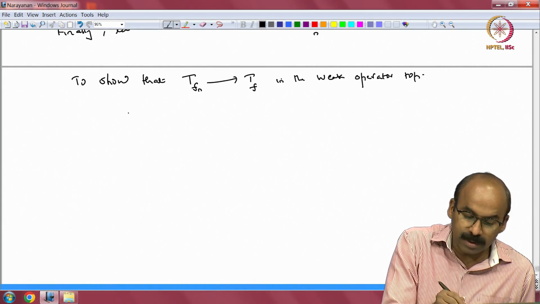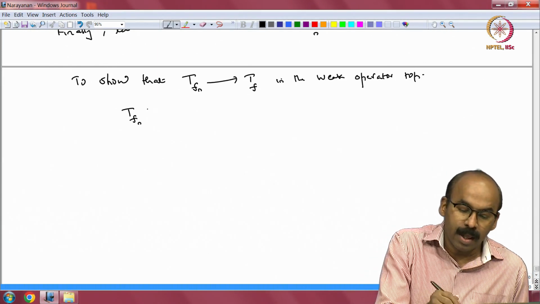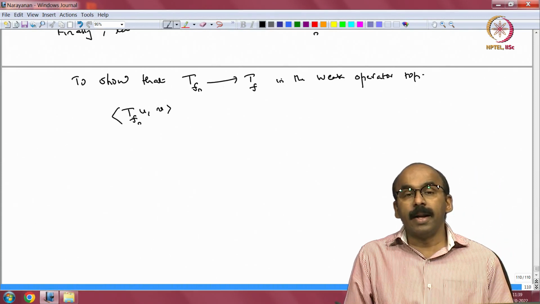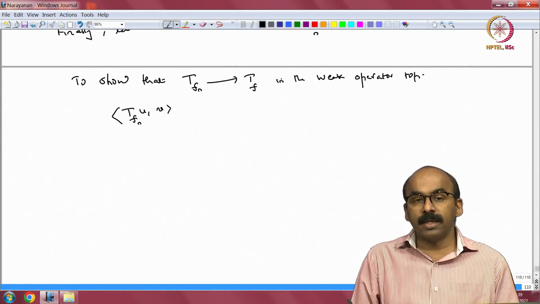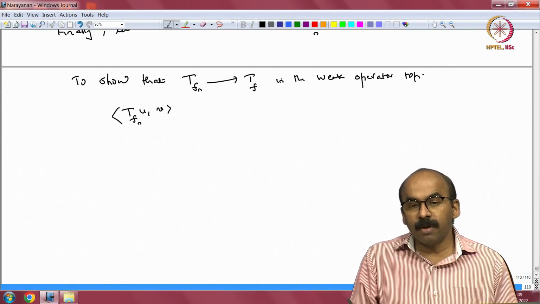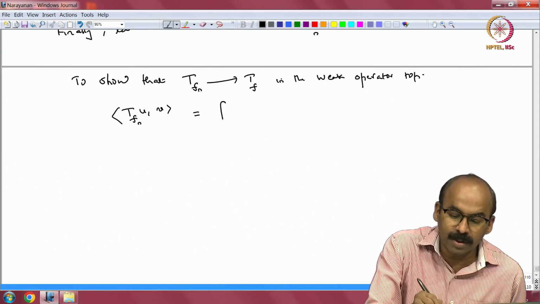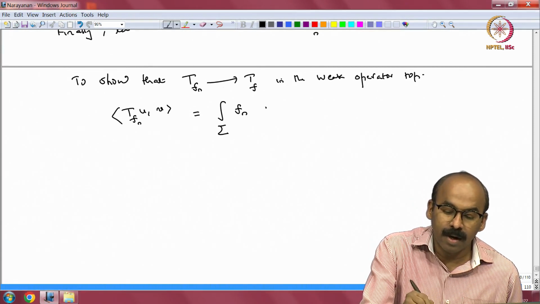Well, that is a trivial statement now, because of whatever we have done already. I look at T sub f n acting on u, inner product with v, and I want to say that this converges to T sub f acting on u, inner product with v, but that is trivial now, because by definition this is integral over sigma f n d mu u v.